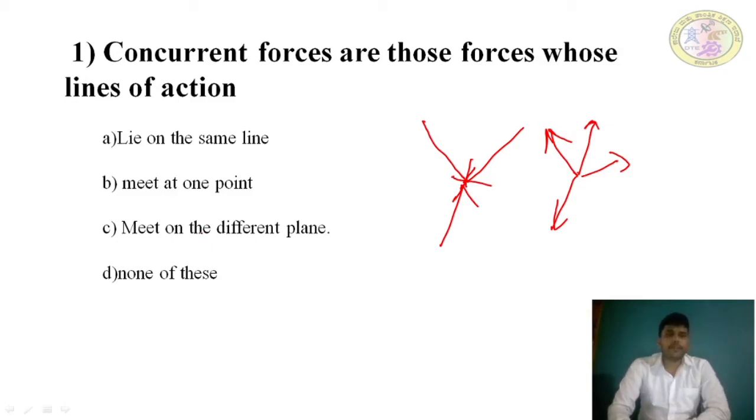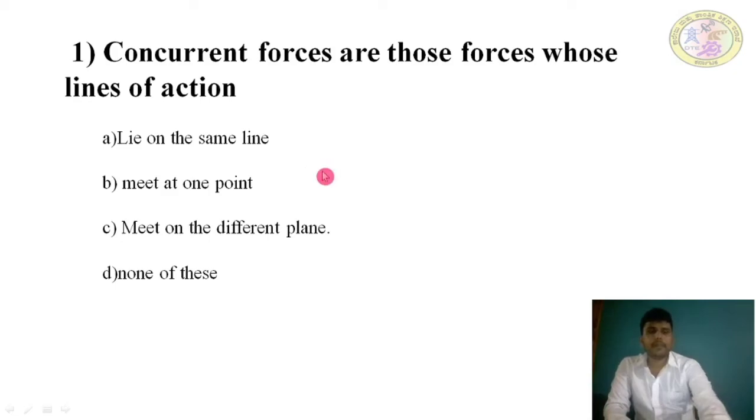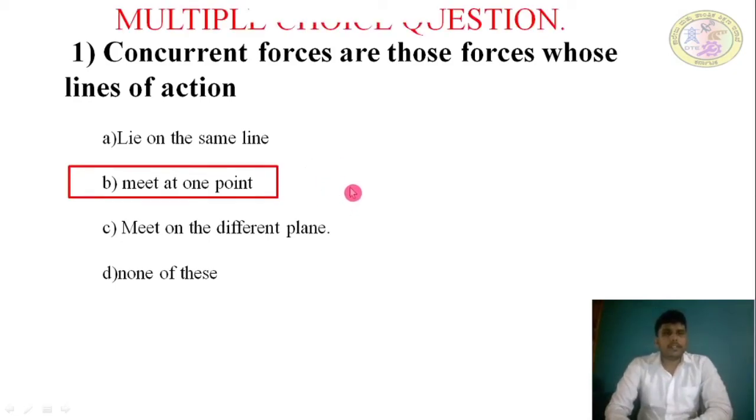So here, lie on the same line? No. Actually, the forces which lie on the same line are collinear forces. Meet at one point? Yes, this is right. Meet on a different plane? No. Forces whose lines of action cannot meet are called non-concurrent; non-coplanar non-concurrent forces are possible. None of these. The answer is B.